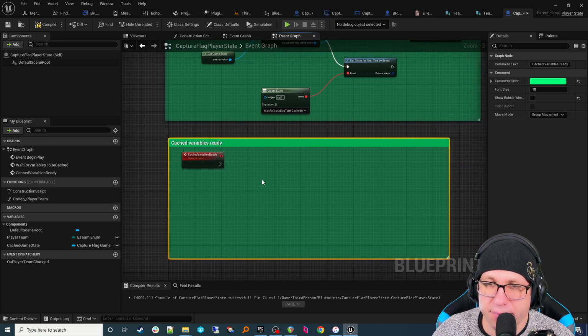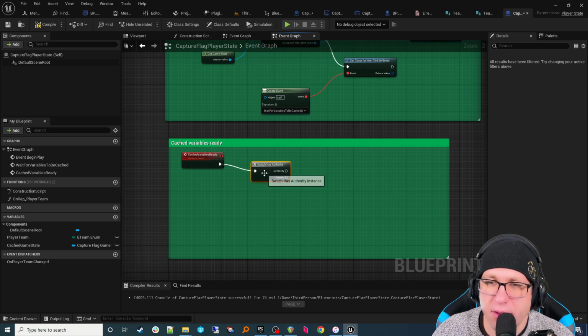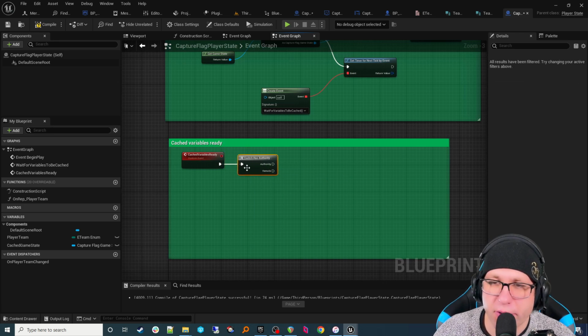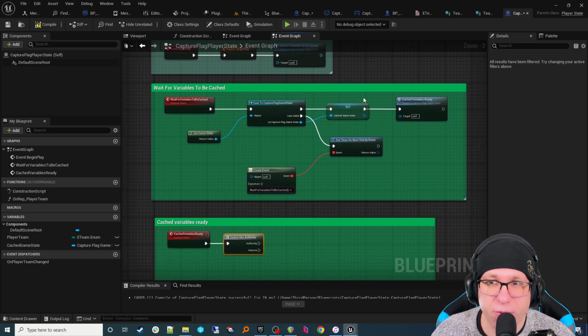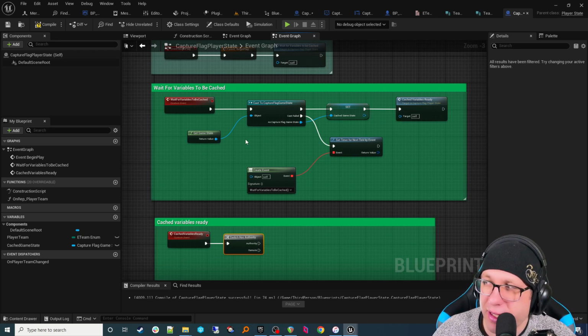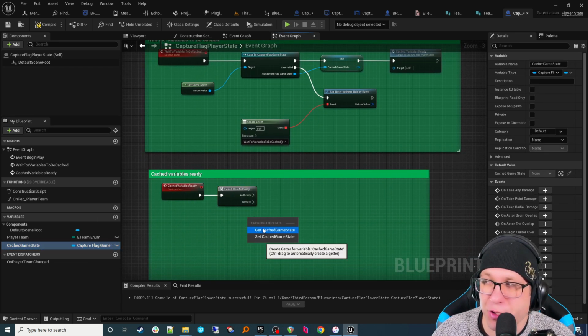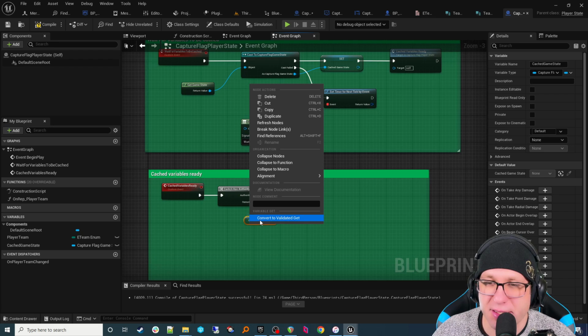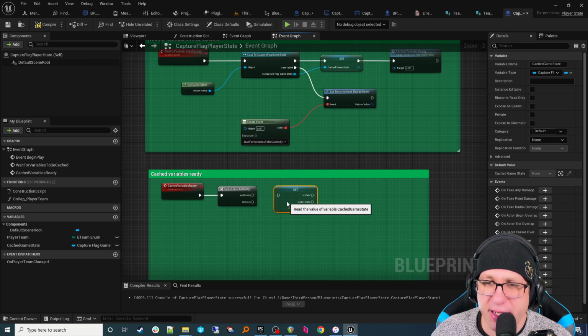Okay, and as before, this stuff is running on the client and the server, so let's go ahead and put this here because we just want to run some logic on the server. The reason I allow it to run on the client and the server is because you may have future development where you want to have the game state ready to go, and I don't want you to have to be like, oh, okay, we only did that on the server, now I got to go back and fix this on the client. No, let's not mess with it. Got to future-proof a little bit. We don't want to do that too much, but in cases like that, it's not a bad thing to do. So let's convert this to a validated get.